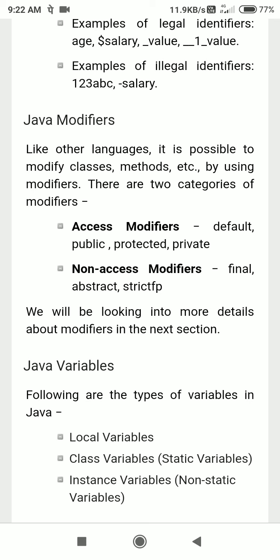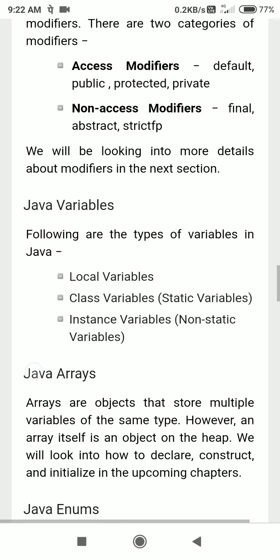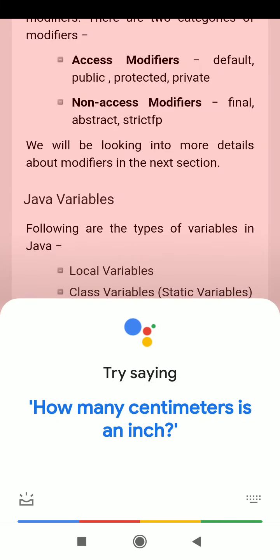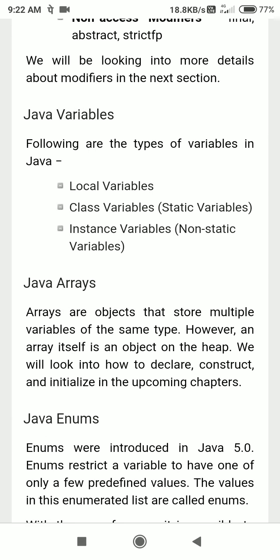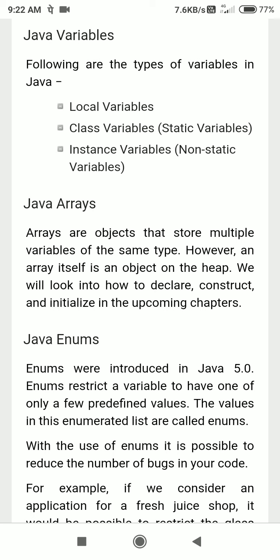Java modifiers. Access modifiers: there are four, default, public, protected, private. And non-access modifiers: final, abstract, strictfp. We will see it afterwards. Then there are local variables, class variables, which are static, and instance variables, which are non-static. Java has arrays. Arrays are objects that store multiple variables of the same type. However, an array itself is an object on the heap. We will look at how to declare, construct and initialize in upcoming chapters.